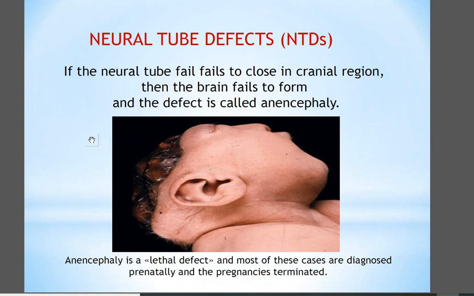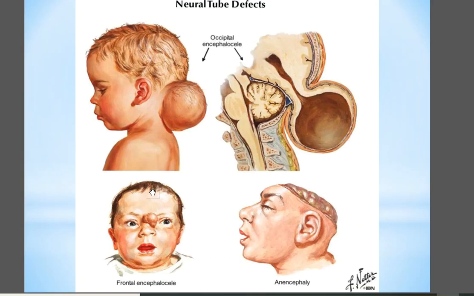This is anencephaly. You can see that the brain is not developing here. It is a lethal defect, and most of these cases are diagnosed prenatally, and the pregnancy is terminated.